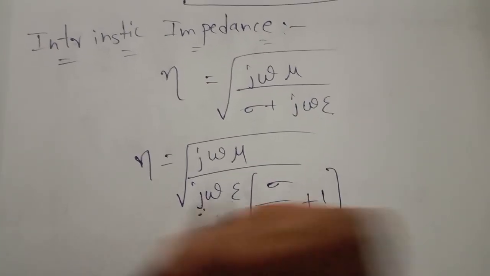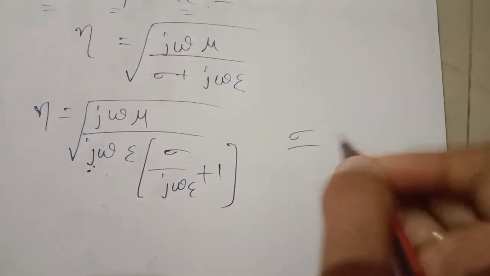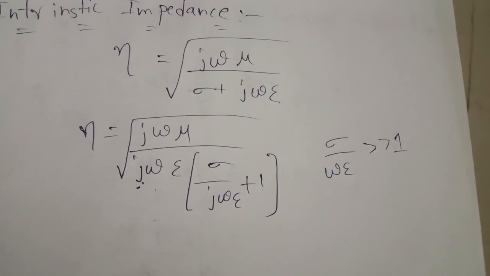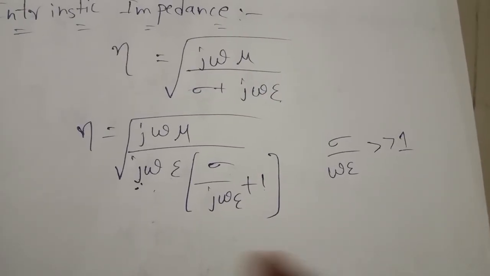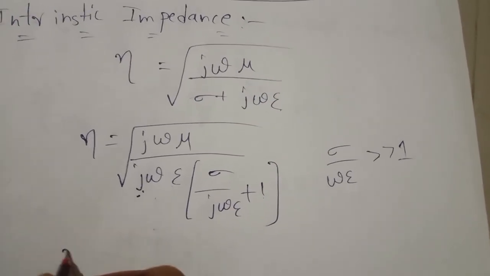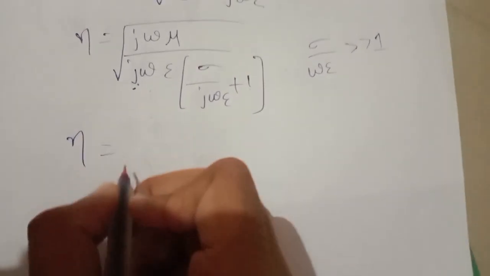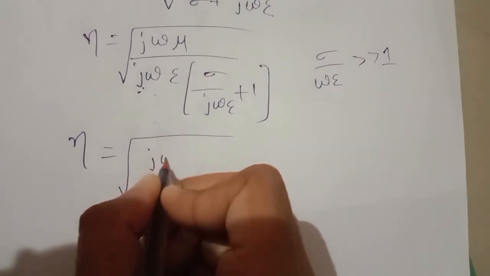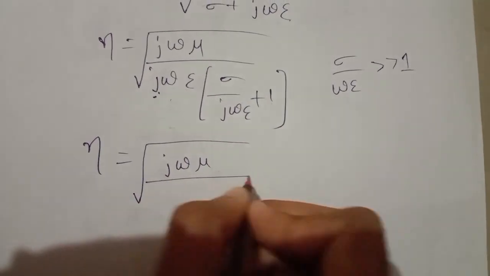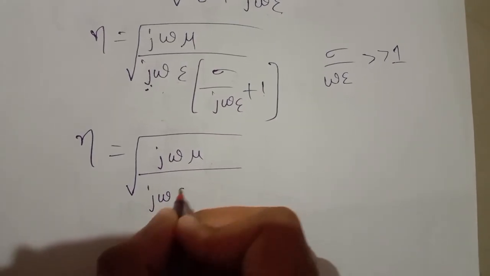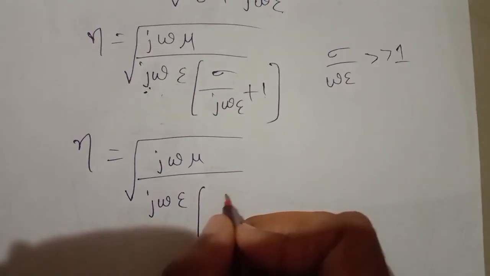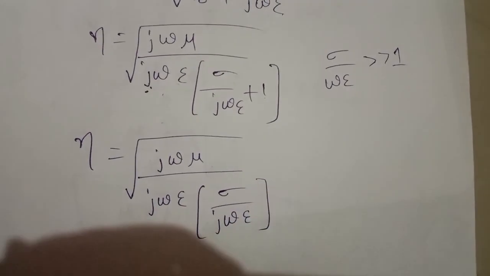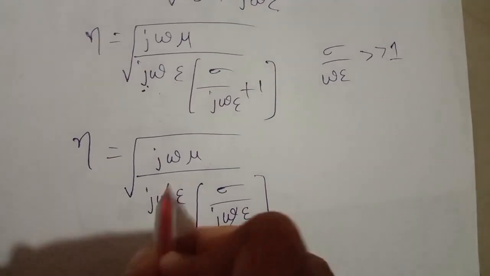We already know that sigma by omega epsilon is greater than 1, so to solve this equation, we write it in this form: intrinsic impedance is equal to j omega mu by sigma by j omega epsilon. Here epsilon will cancel.